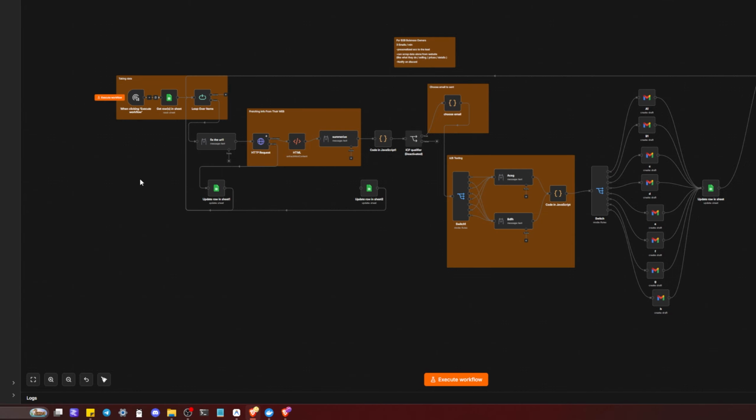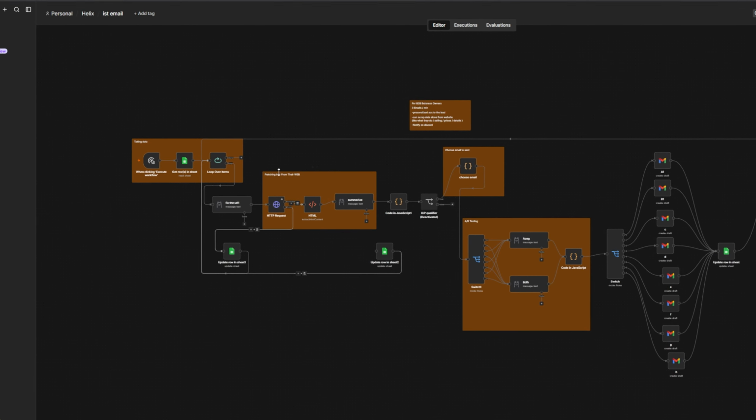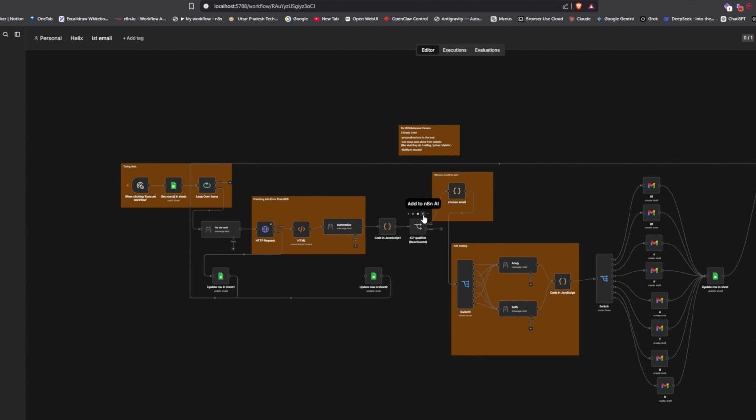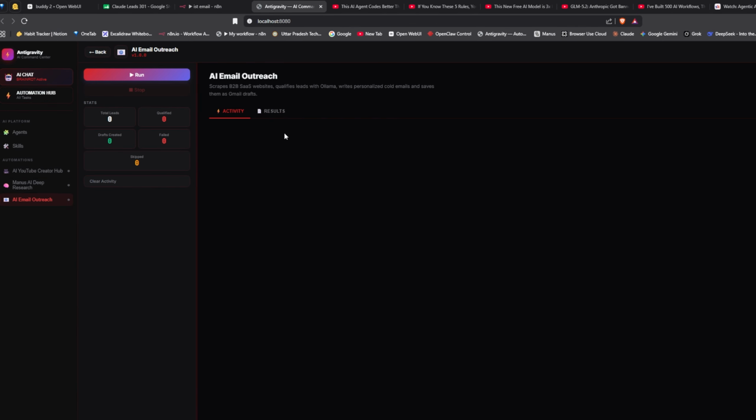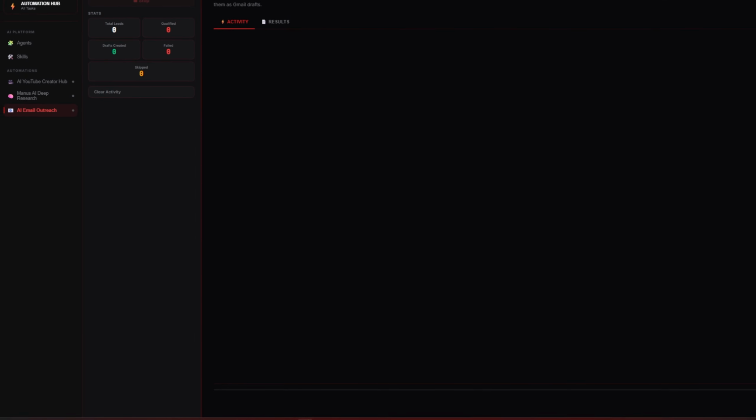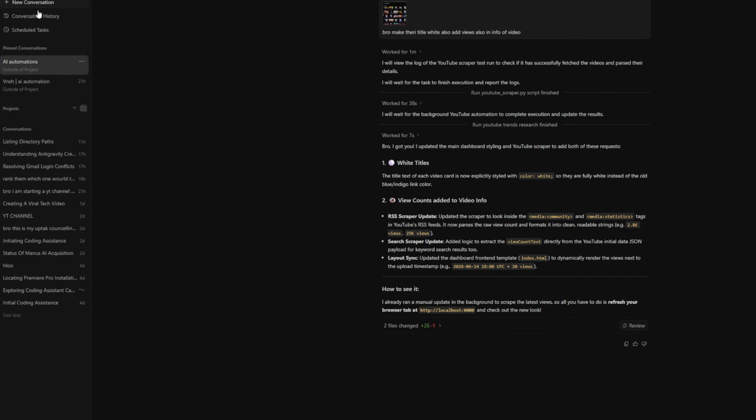So guys, can you see this workflow? This took me around 5 to 6 days just to make it run. And this is the same workflow that Anti-Gravity created for me in 15 minutes. So today I'm going to show you what Anti-Gravity can do.